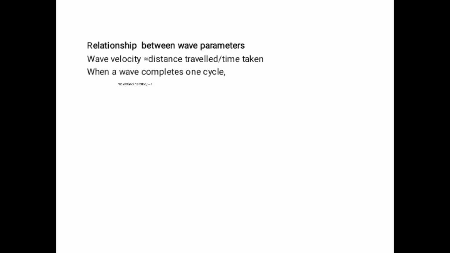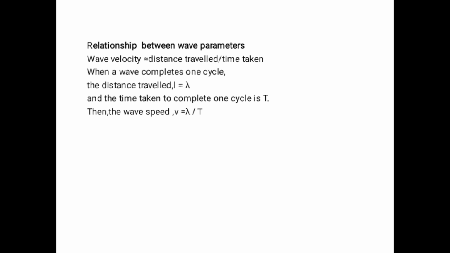When a wave completes 1 cycle, the distance traveled equals the wavelength, and the time taken to complete 1 cycle is T. Then the wave speed or wave velocity is equal to wavelength over period. But frequency is the reciprocal of period. If you substitute in the equation, you get wave velocity is equal to wavelength times frequency.